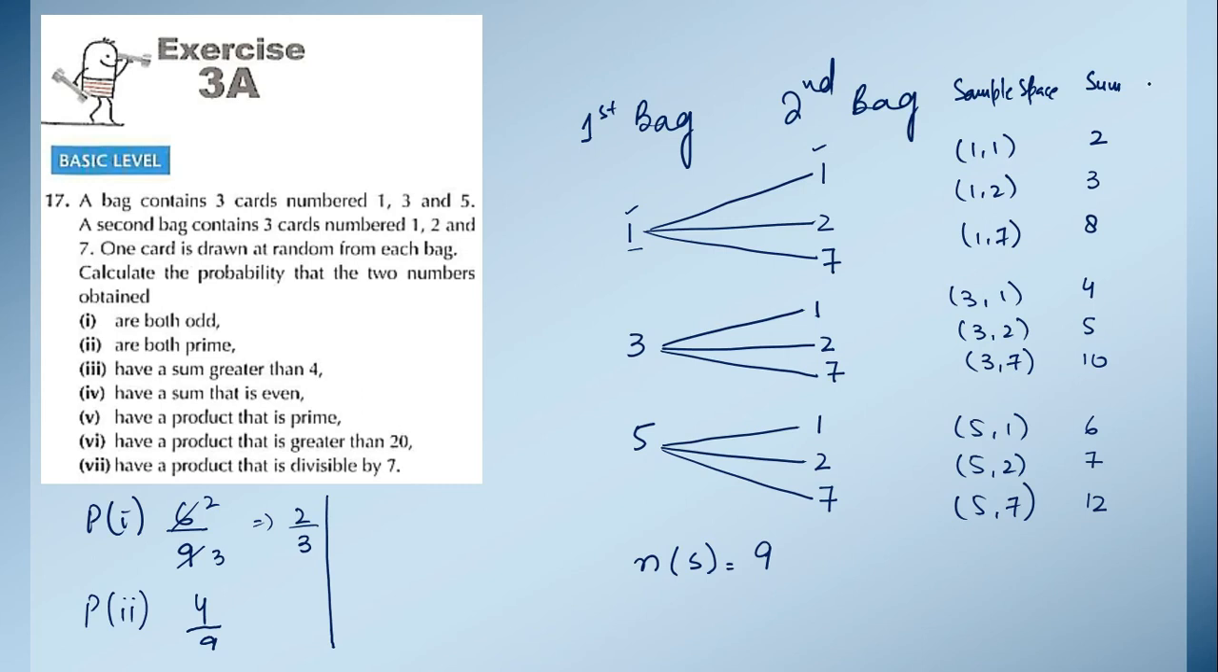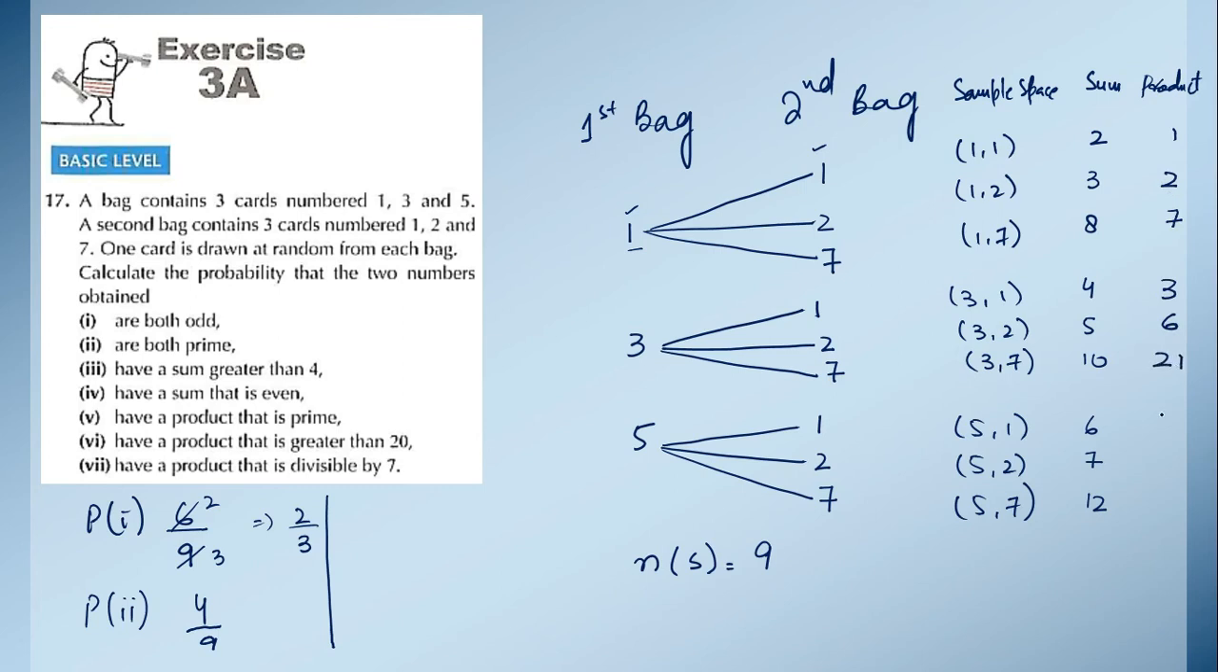Now we can make a column of product also, because in the next part they are asking about the product. If we multiply these two numbers, 1 multiplied by 1 is 1, 1 multiplied by 2 is 2, 1 multiplied by 7 is 7. Then 3 multiplied by 1 is 3, 3 multiplied by 2 is 6, and 3 multiplied by 7 is 21.